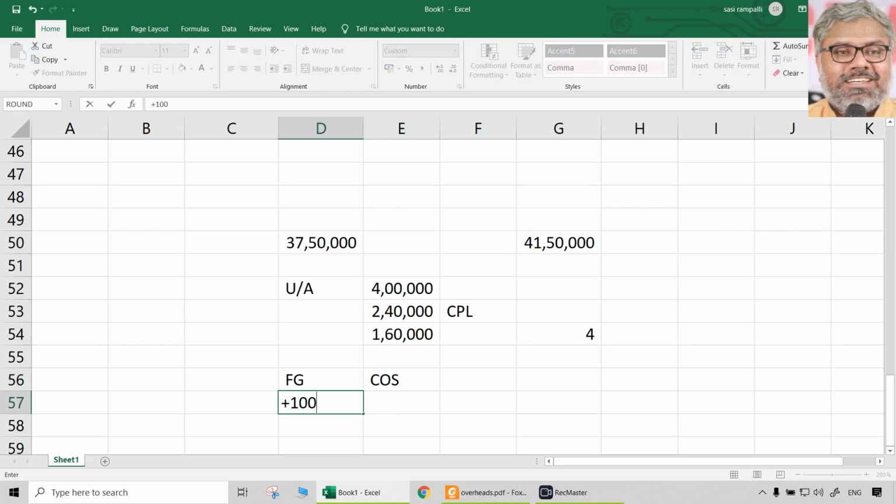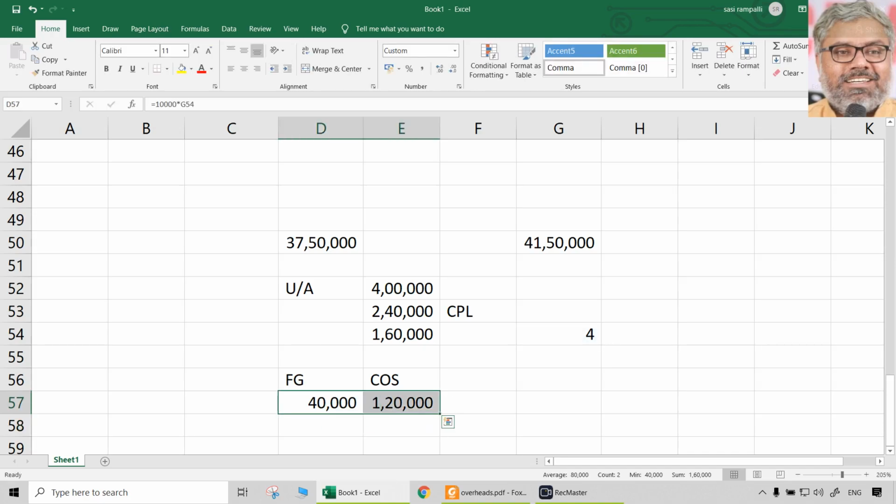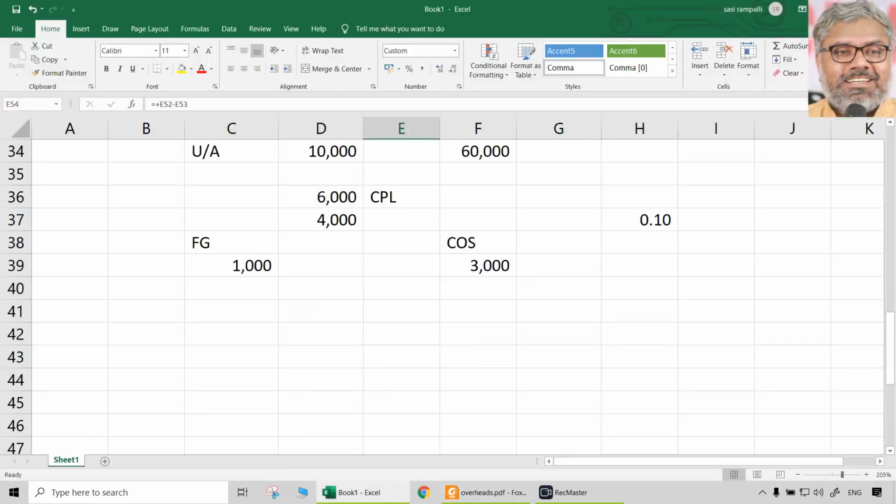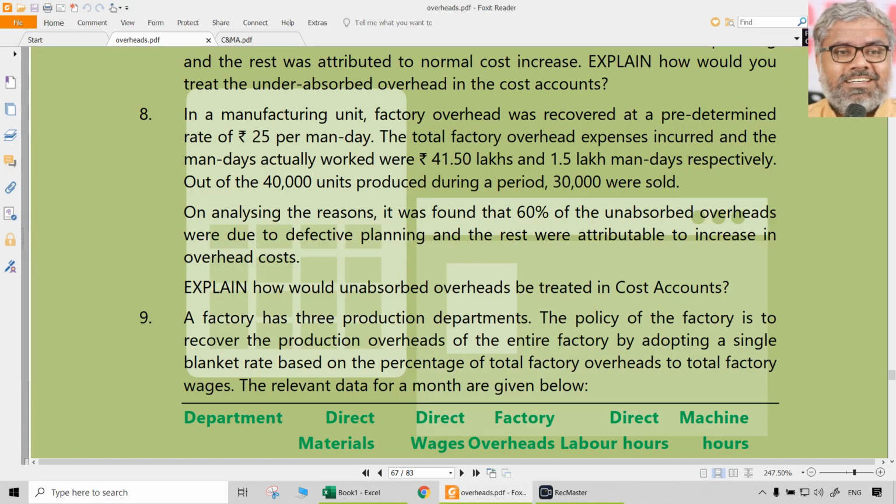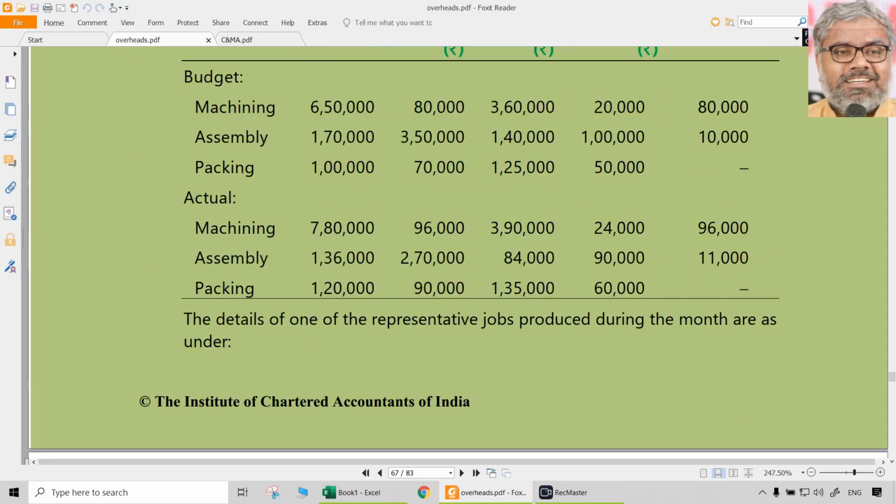Finished goods are how many? 10,000 units multiplied with 4, that is 40,000. Cost of sales means actually number of units sold is 30,000 units, supplementary rate 4 rupees. Total of 1,60,000 should be distributed like that. That should match. 1,60,000 is the under-absorbed overhead which need adjustment in the cost accounts. Where 1 at cost of sales, amount of 1,20,000, and 2 at finished goods with an adjustment upwards now of 40,000. That's it. That's the treatment. More or less the same question with only just numbers changed in that. Such questions have been asked many number of times in the earlier examinations.